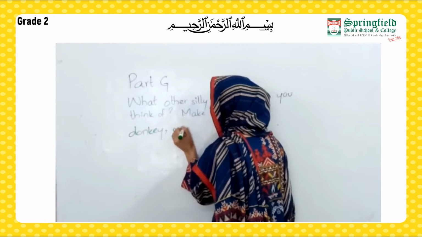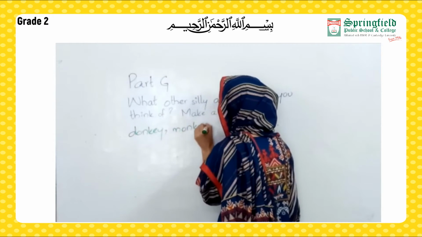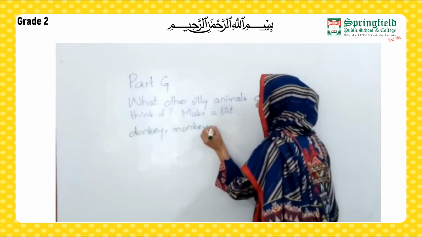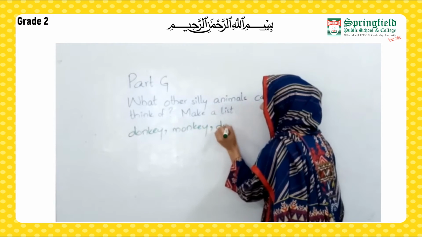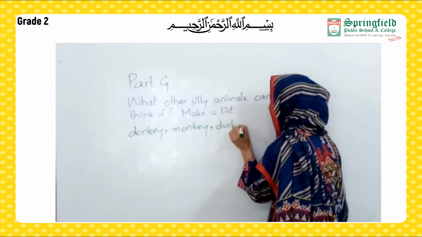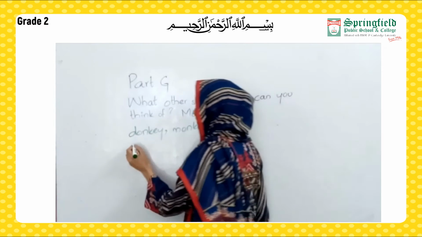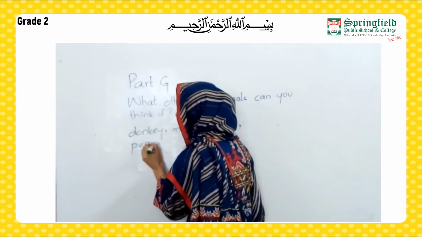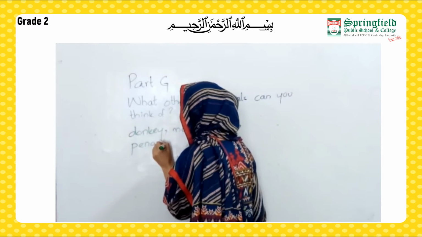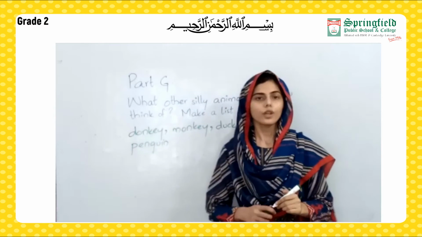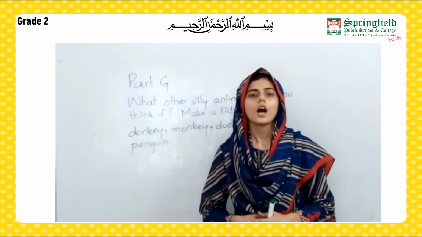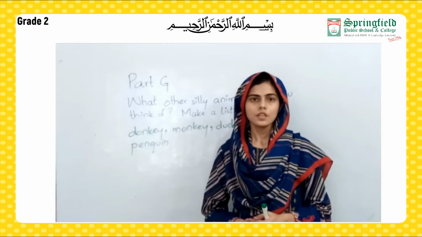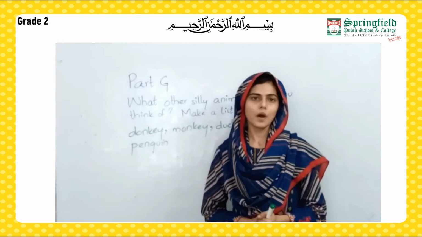Monkey can also be sometimes foolish. Duck, a penguin. In this way, you have to make a list of animals that you think can be silly or foolish. So, I hope you all are able to do this. Now, moving towards our next part.